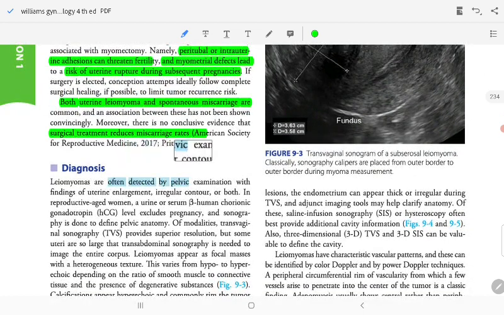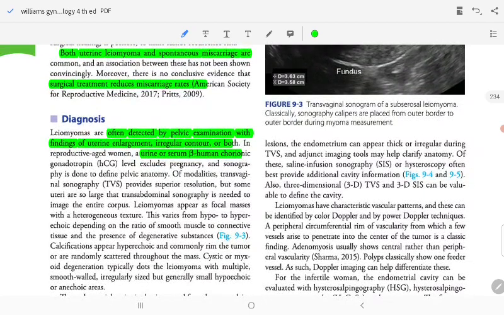Leiomyoma is suspected upon pelvic examination with the finding of uterine enlargement and irregular contours. In reproductive-age women, urine or serum beta-hCG level is obtained to exclude pregnancy. Sonography is done to reveal pelvic anatomy; transvaginal sonography provides superior resolution, but transabdominal sonography shows the entire corpus. Leiomyoma appears as a focal mass of heterogeneous texture. This varies from hypoechoic to hyperechoic depending on the ratio of smooth muscle to connective tissue and the presence of degenerative changes. Calcifications appear hyperechoic, scattered randomly throughout the mass. Cystic degeneration typically darkens the leiomyoma with multiple smooth-walled, irregularly sized but generally smooth anechoic areas.